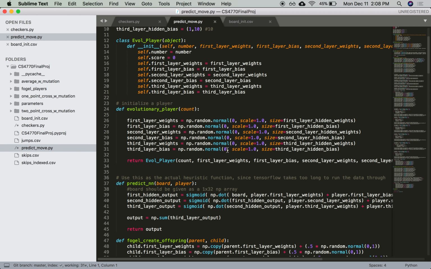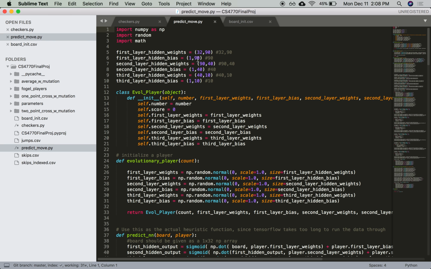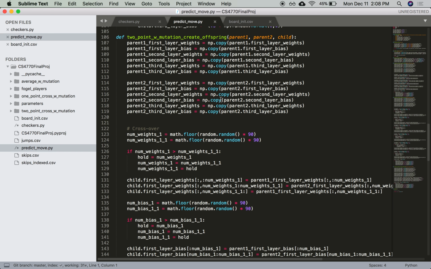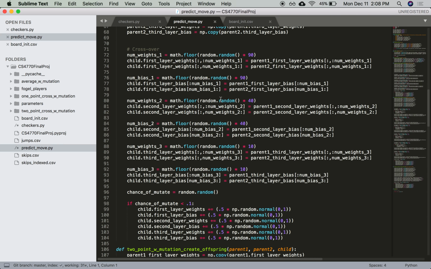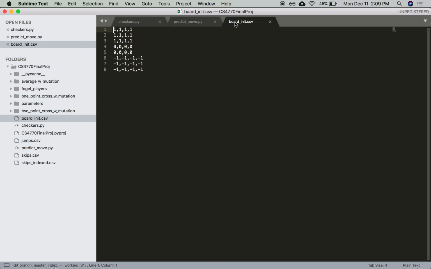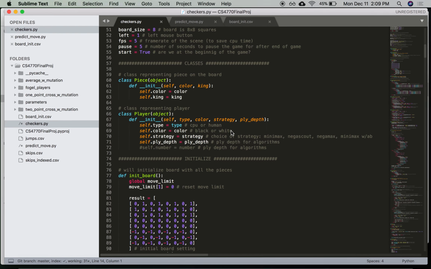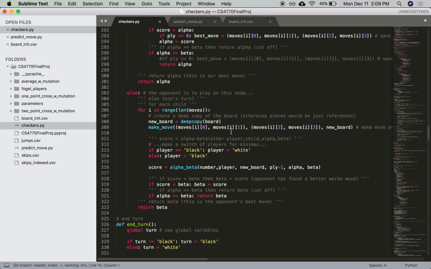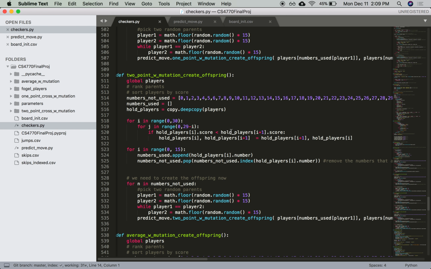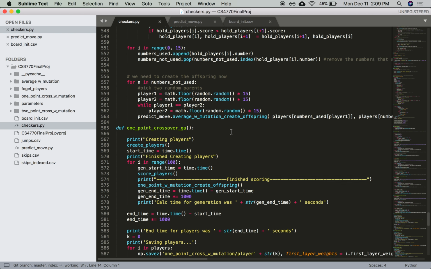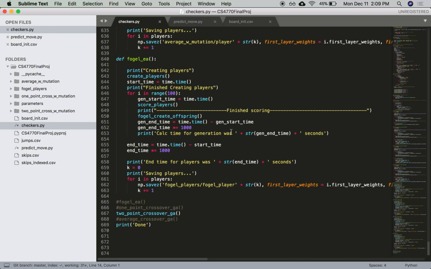Here are the neural networks. We initialize the neural networks with initial weights and biases, and this will give us the next possible move. And the board is initialized with these values. As we said earlier, 1 is for red or black, -1 is for white, and 0 represents an empty square on the board. So we initialize the board, and then we initialize the play. As we said, we select 30 players to play against each other, and this continues for 100 generations.